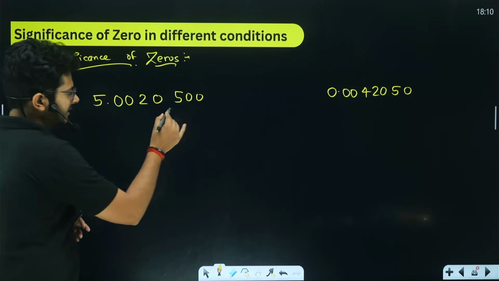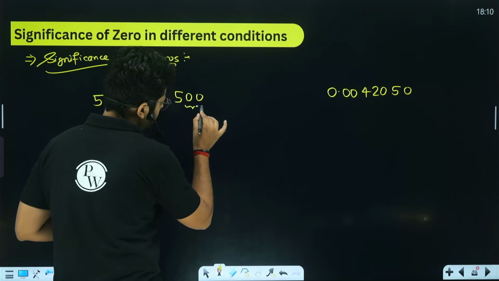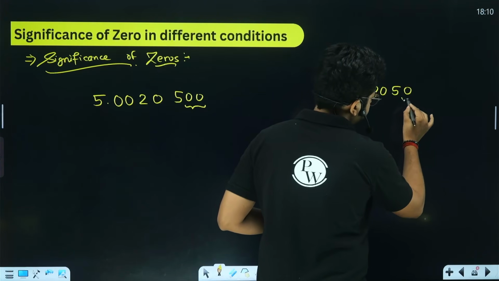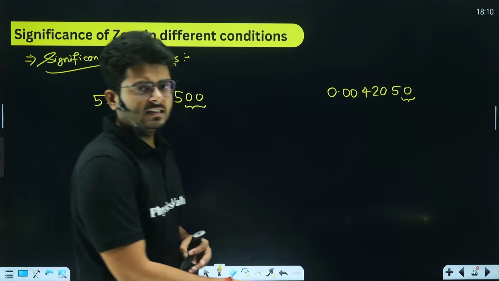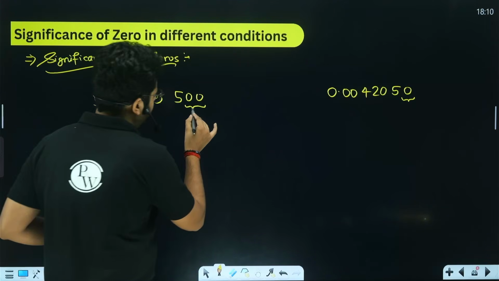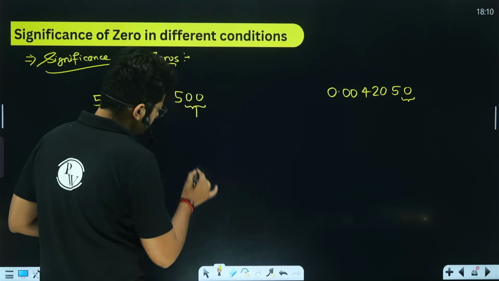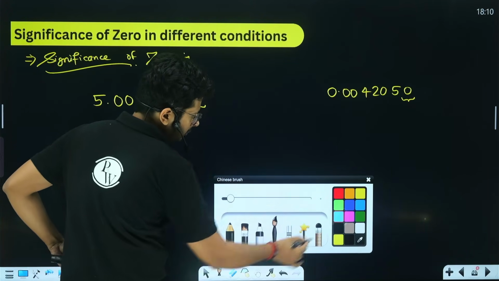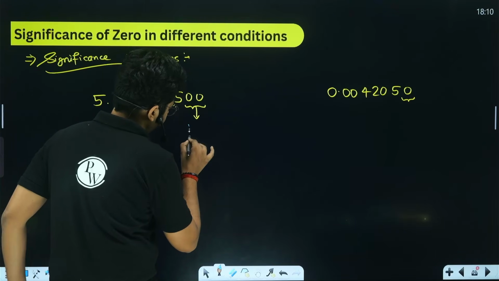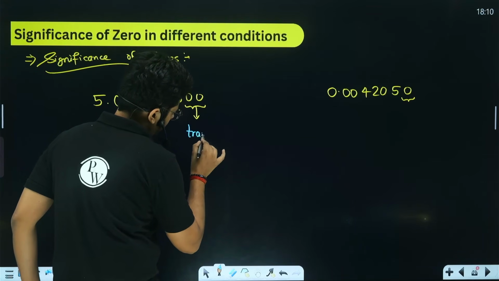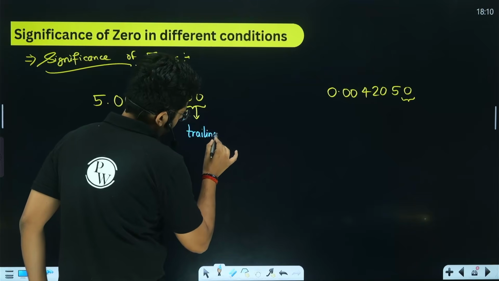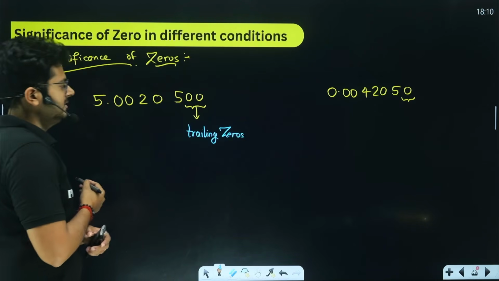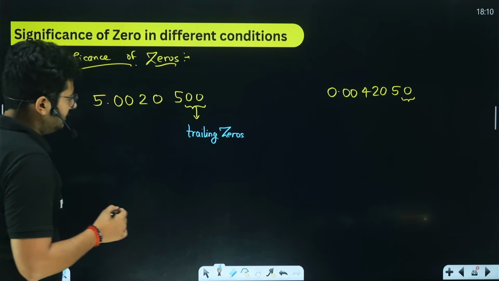So the zeros that come at the trailing end, these zeros, and in this situation, this zero. These zeros that come at the end are called trailing zeros. What do you call them? You call them trailing zeros. Now, after that,